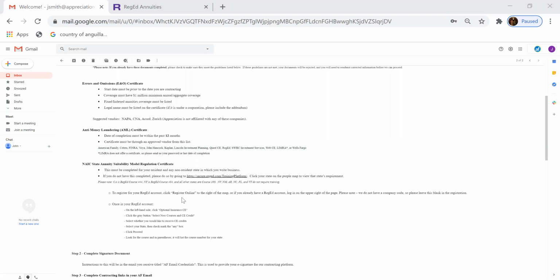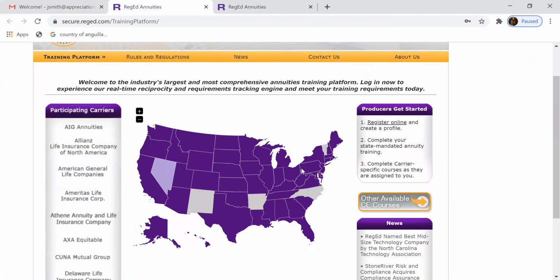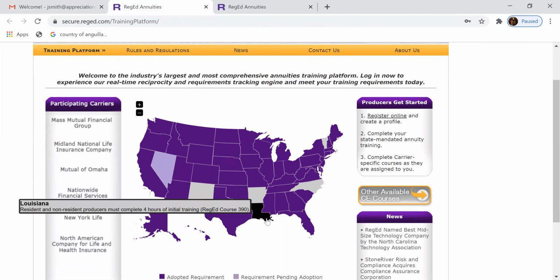So I'm going to start, and instructions are listed in your email, but I just want to visually show you too. I know that sometimes that's very helpful. So the first thing we want to do is click the link that's in the welcome email, and it's going to take us to Reg Ed's platform. If you do not already have a Reg Ed account, you can register online for one, and I'm going to show you that in a second. But I first want to show you this map.